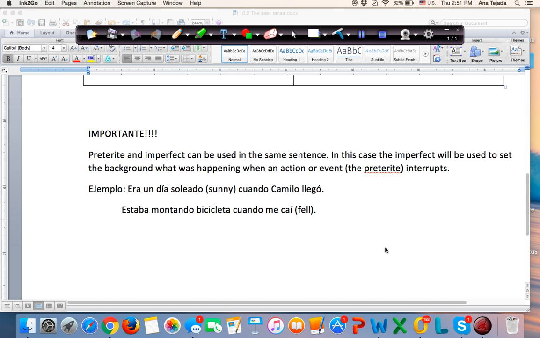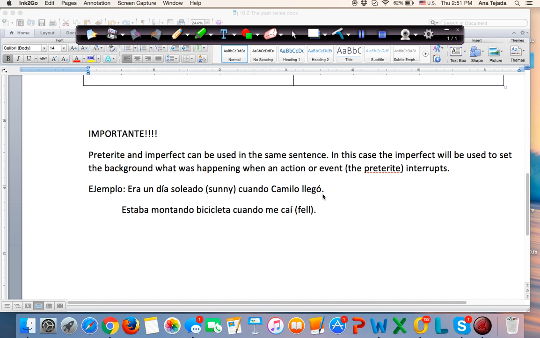So let's look at our example. Era un día soleado, it was a sunny day, we're describing how that looked, cuando Camilo llegó, when Camilo arrived. So you see how we're saying this is happening when this other thing happened. So again, era un día soleado, imperfecto, cuando, when, interrupted by Camilo arriving.